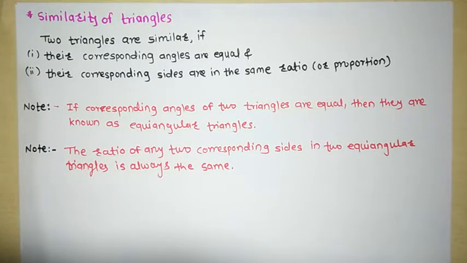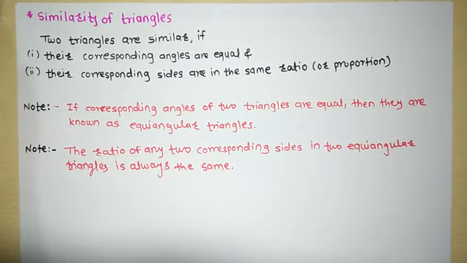Now in today's class we will learn the next topic, that is similarity of triangles. Write down the next title, similarity of triangles. Everybody knows that a triangle is also a polygon. Therefore we will apply yesterday's two conditions for triangles to be similar.